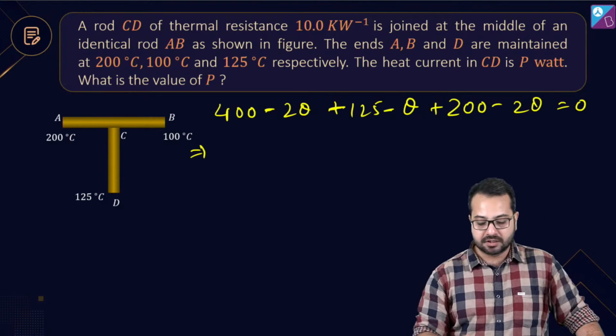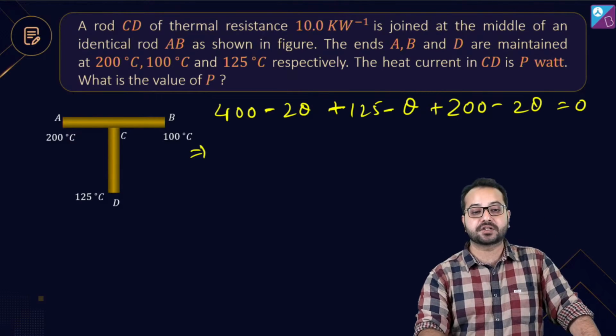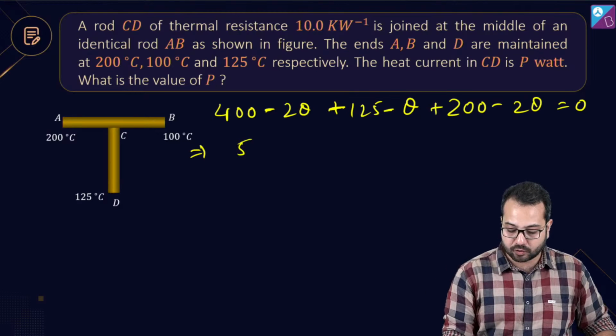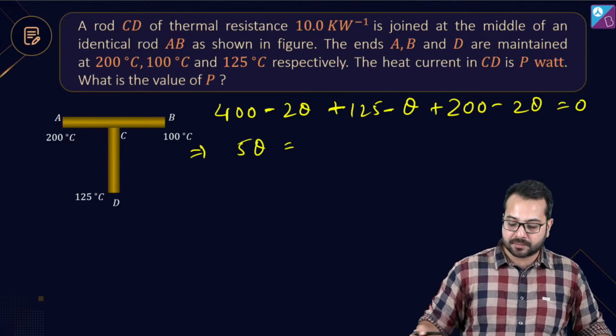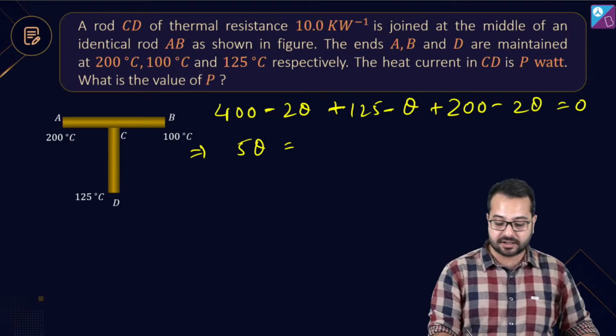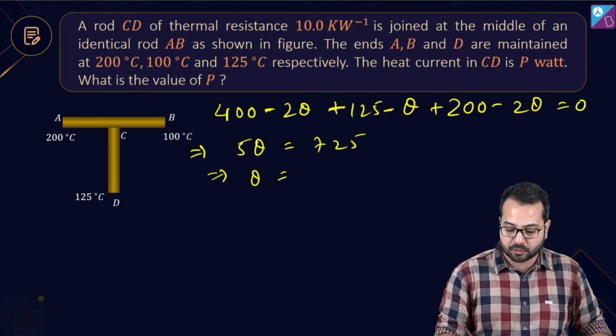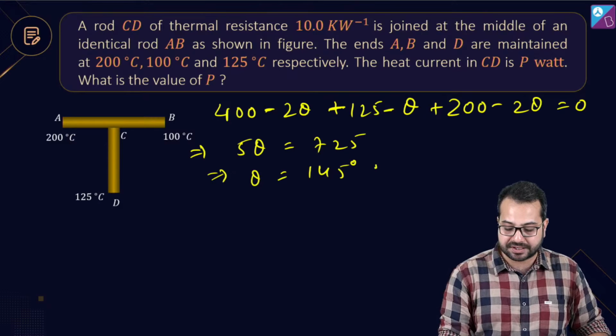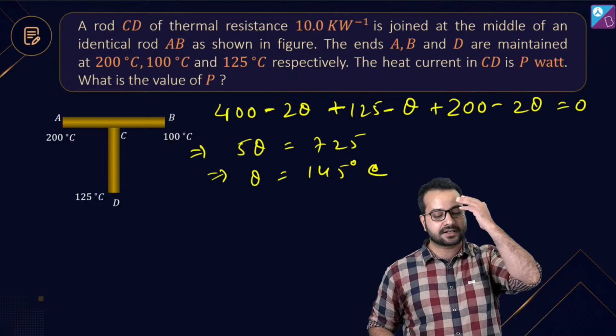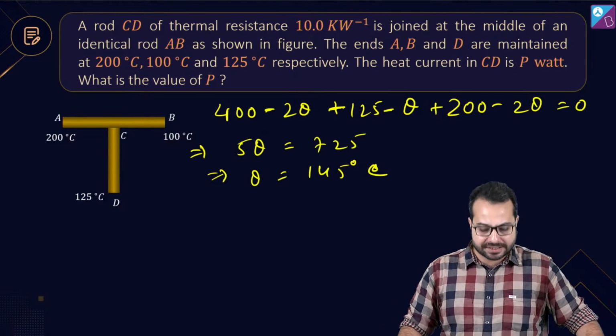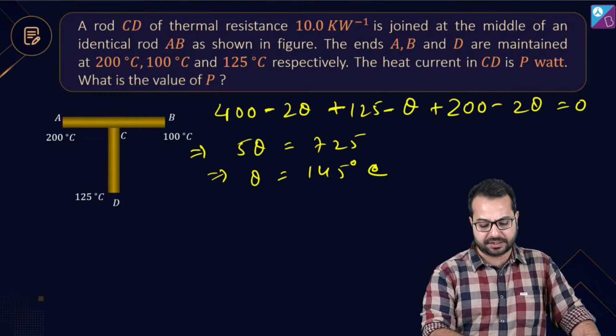So what do we get? Minus 2 theta minus theta minus 2 theta. 5 theta हो गया ना, तो 5 theta को उधर भेज देते हैं. And 400 plus 200 is 600. 600 and 125 is 725. So theta will be equal to what? It will be equal to 145 degrees Celsius. Is that correct? 125 आता है या 145 आता है? I think 145 आना चाहिए.